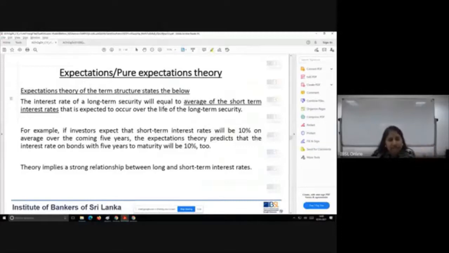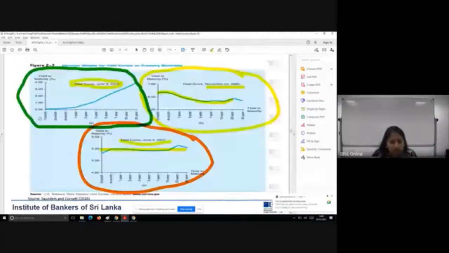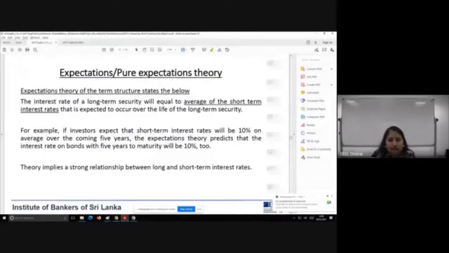The interest rate for a long-term security, take this scenario, a 7-year security, say 10-year, will equal the average of the short-term interest rates that are expected to occur over the life of the long-term security. Now, don't get confused. Let me explain it to you.